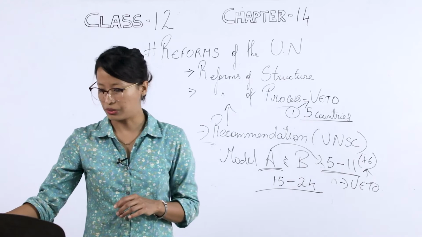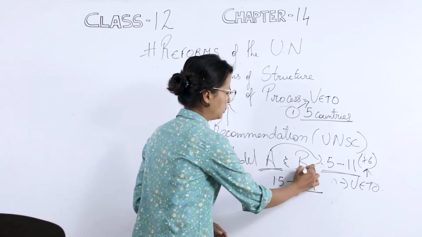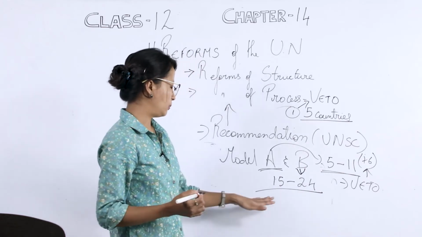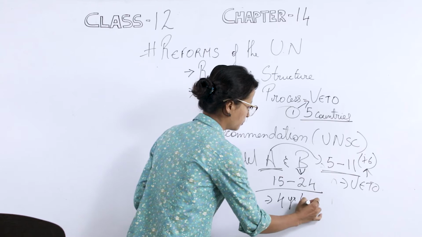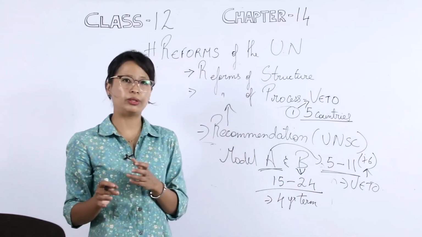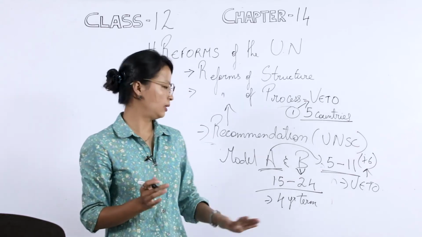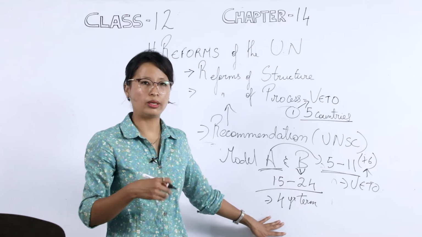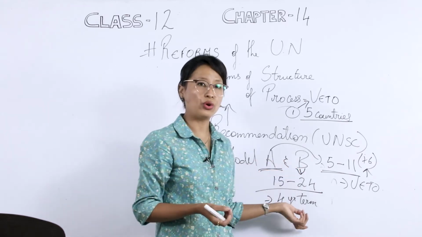So this was the change that was made by Model B. Now in this, they will have a 4 years term. In the present UNSC, the 10 non-permanent members have only a 2 years term, right? And they can be renewed. So in this new model, that is B, they will have a 4 years term.